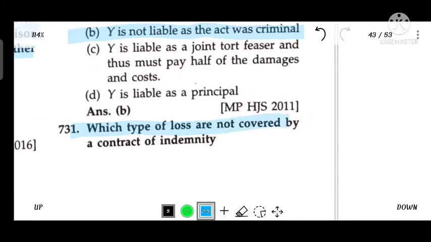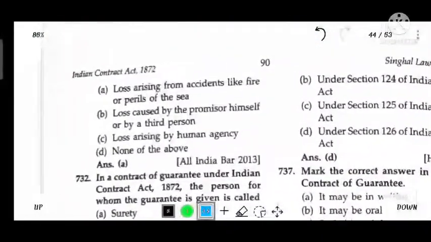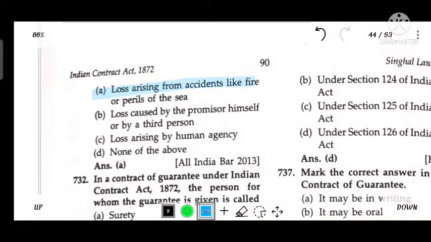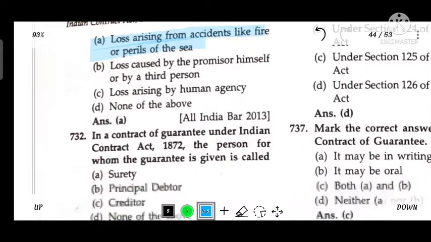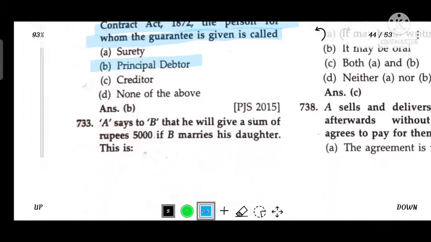Which type of loss is not covered by the contract of indemnity? Loss arising from accident, or perils of the sea. In a contract of guarantee under the Indian Contract Act 1872, the person for whom the guarantee is given is called the principal debtor.